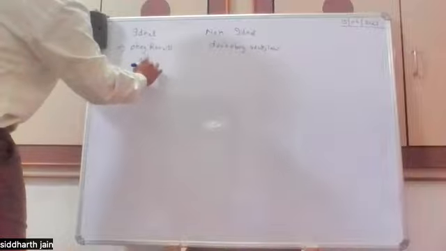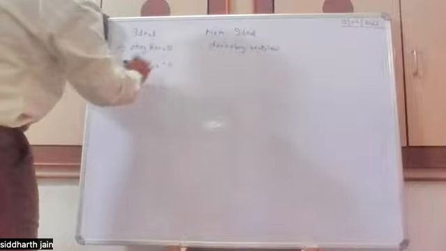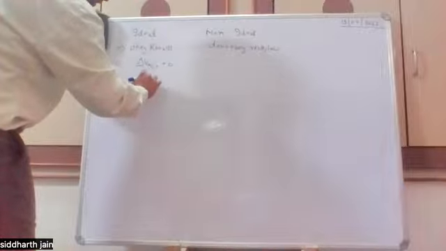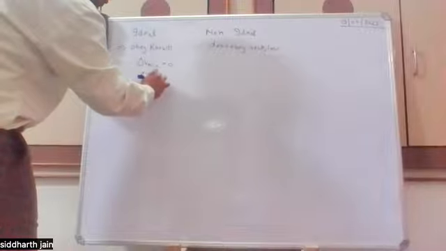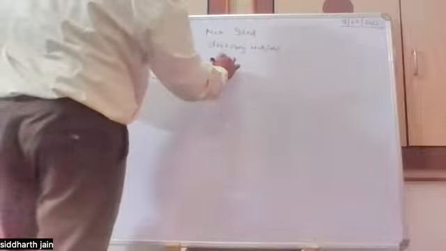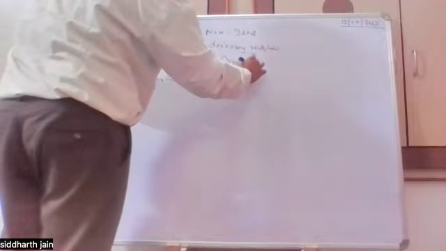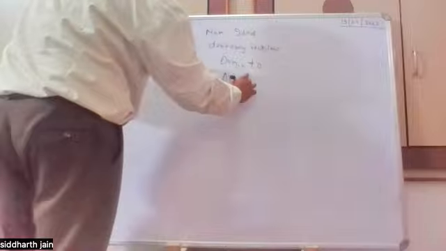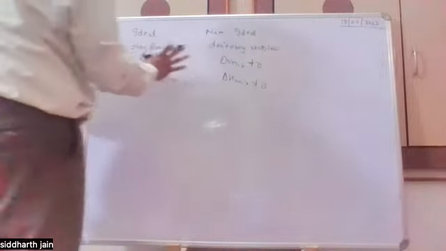And in the ideal case, if we mix both the solutions, then delta V mix will be equal to 0. Also, the enthalpy change in the solution will be equal to 0. But in the non-ideal case, delta V mix is not equal to 0, and even delta H mix is not equal to 0. So this is the basic difference between ideal and non-ideal. Yes, good. Good answer. Well explained.